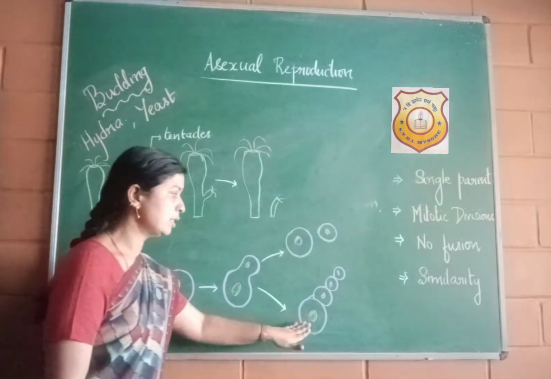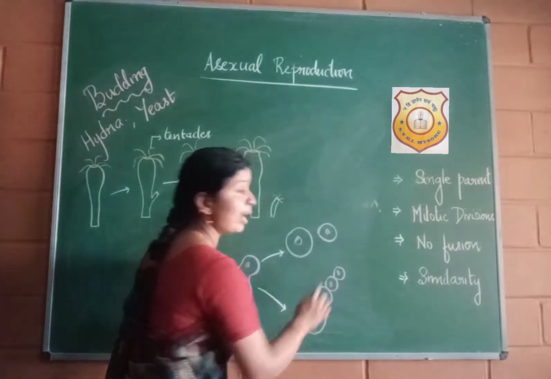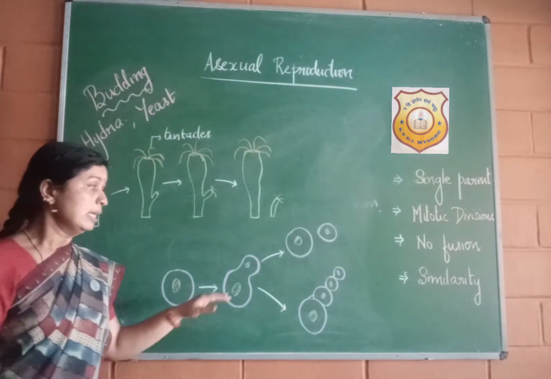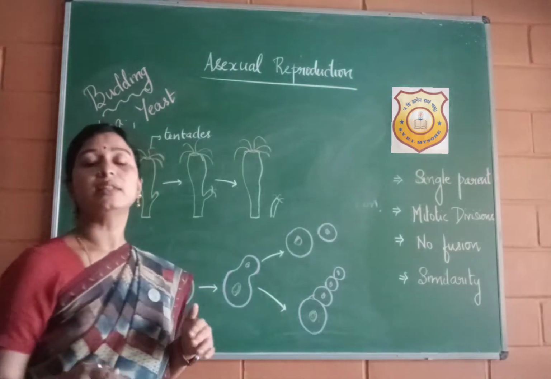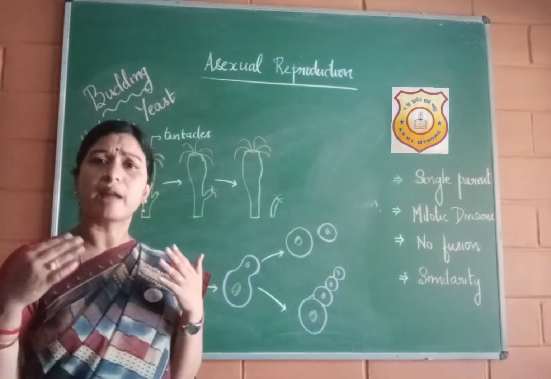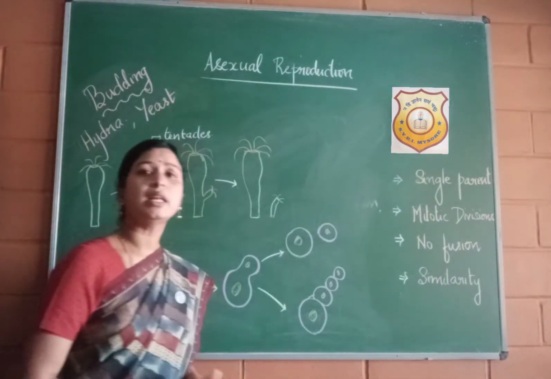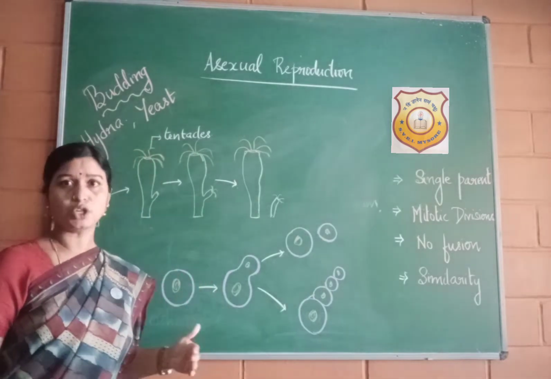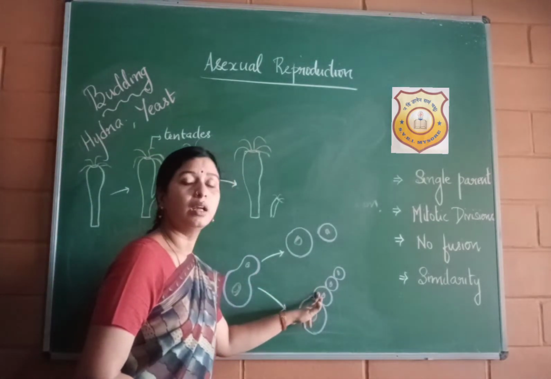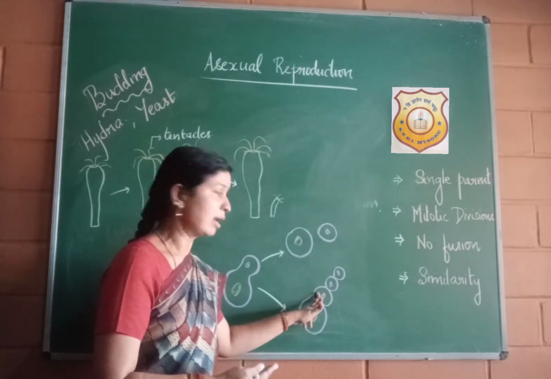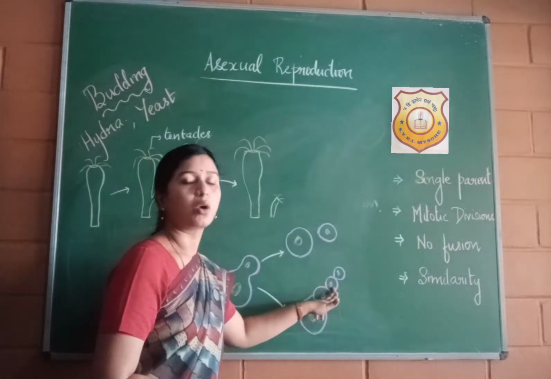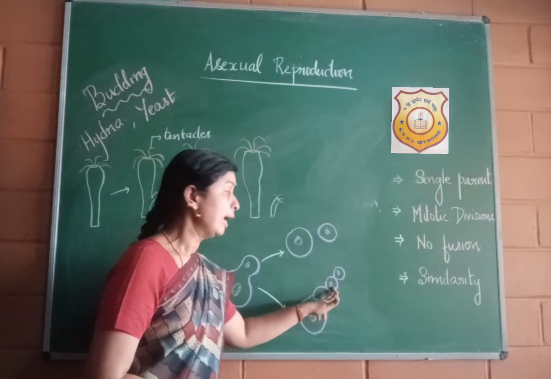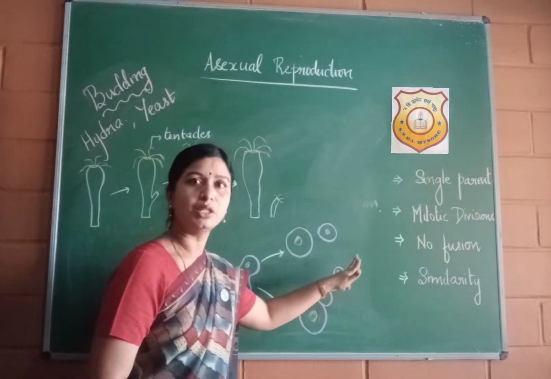But here I have shown a chain of buds. Sometimes, as I told you, the division is so rapid that before the bud is able to detach from the parent organism, this bud, which has now become a new organism, gives rise to another organism, and that bud gives rise to the next organism, and so on.